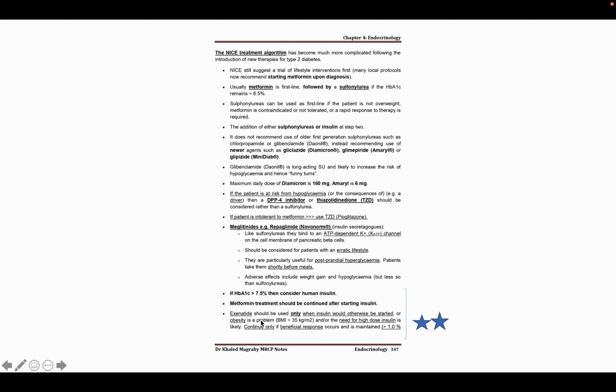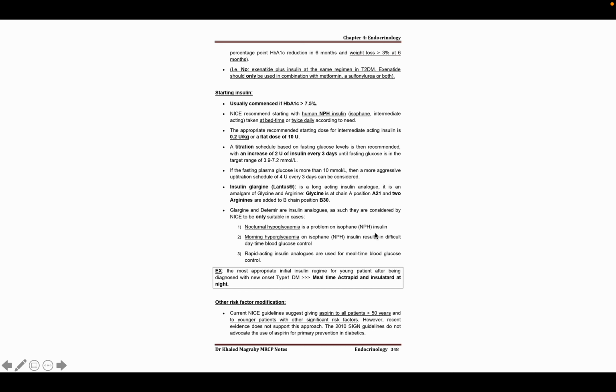And if you give exenatide to a patient, there are some criteria that you can measure to see whether this drug is appropriate for this patient. It is expected that if we use exenatide, this patient's hemoglobin A1C should be reduced by more than 1%, and the weight of the patient should be reduced by more than 3% at 6 months. If not, then we can say that exenatide is not working for this patient.